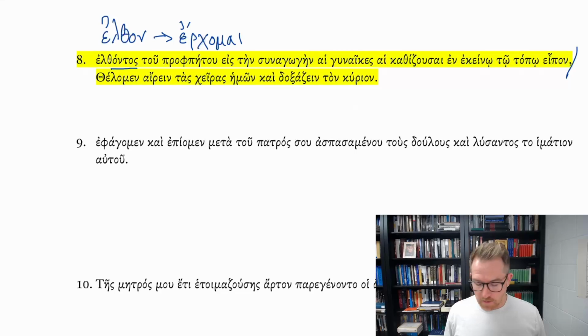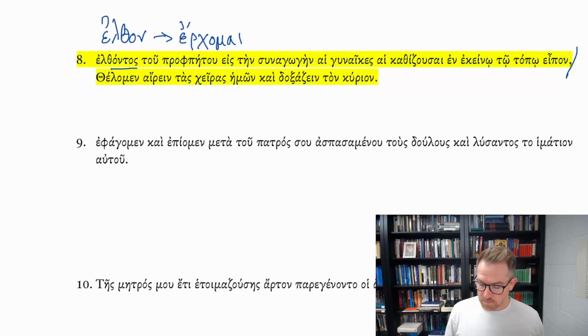Now remember in those second aorists, they're going to take the present active forms of the participles. It'll look like a present active participle on its ending, that ontos, genitive singular, ontos, onti, onta, those masculine singular genitive present active participle endings, but it's not a present active participle because of the stem change from erchomai to elthon.